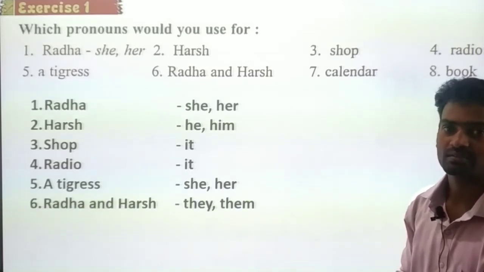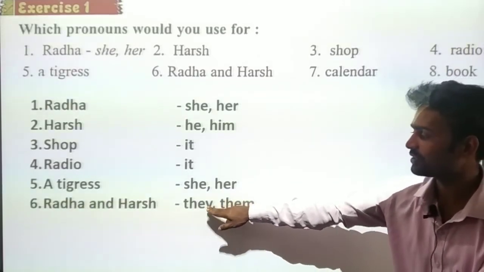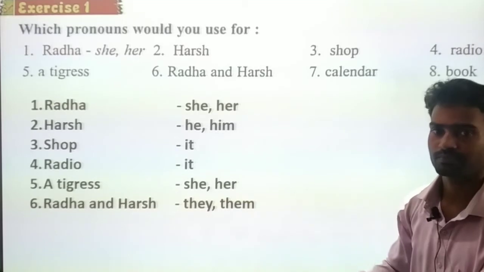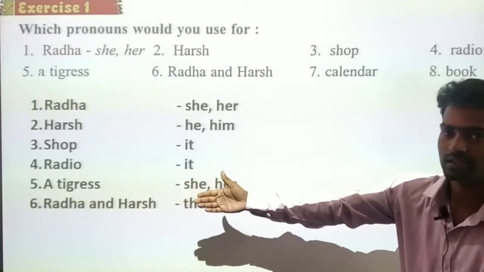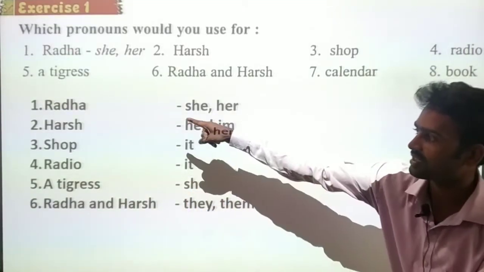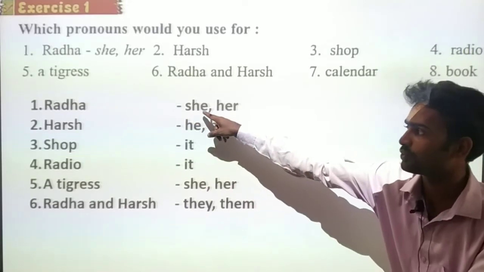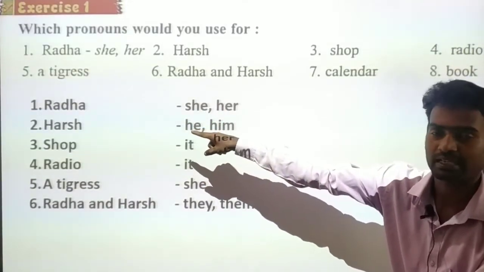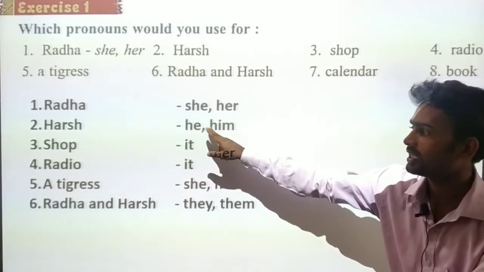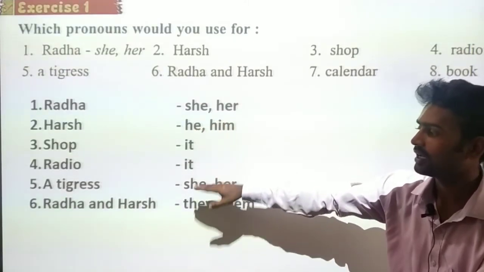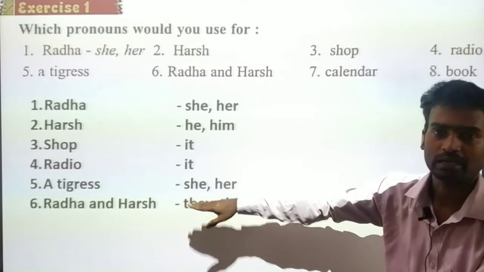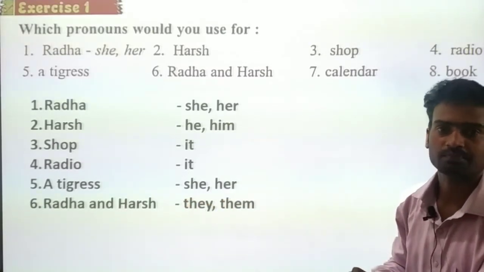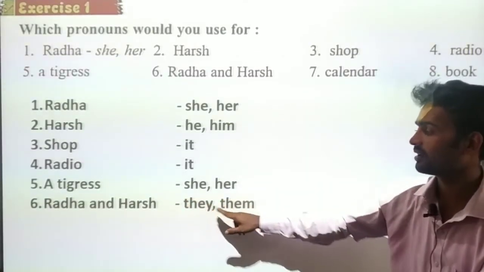For that we use they and them. If Radha comes separately, we use she, her. And if Harsh comes separately, we use he, him. And when they come together, I mean more than one person, we say they, them.